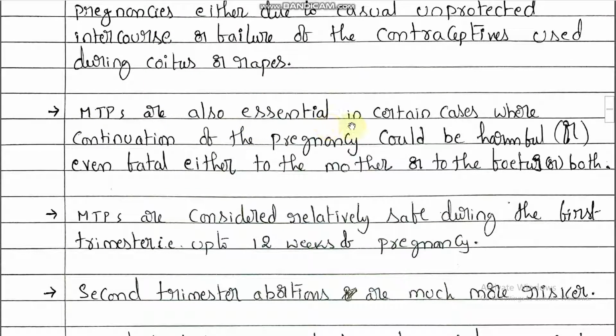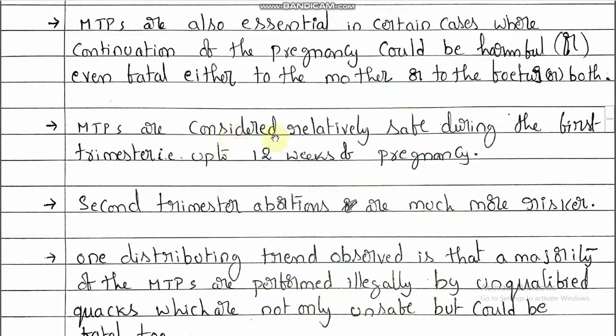And MTPs are also essential in certain cases where continuation of pregnancy could be harmful, even fatal, either to mother or to fetus or both. This should be remembered, a very important point. MTPs are essential when continuation of the pregnancy could be harmful to the fetus or mother or both, or not only harmful but fatal conditions also take place. Fatal means death. MTPs are considered relatively safe during the first trimester, up to 12 weeks of pregnancy.